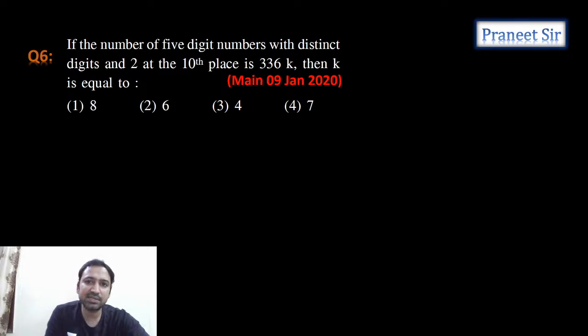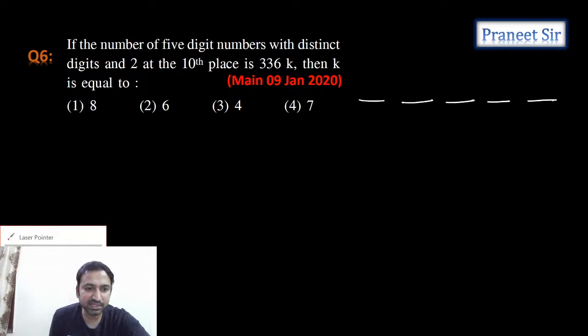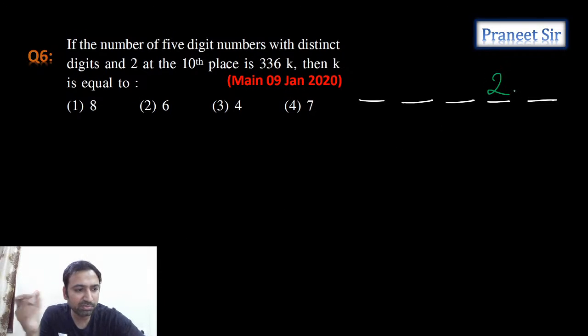The number of 5-digit numbers with distinct digits and 2 at the 10th place. The 10th place he only fixed. So what is the 10th place? He fixed the 10th place. So total 5-digit number, and in the 10th place he fixed digit 2, guys. He only put 2, so the remaining 4 digits we need to select. Clear? And it should be distinct digits, so 2 we can't use again. In the 10th place we already used 2.